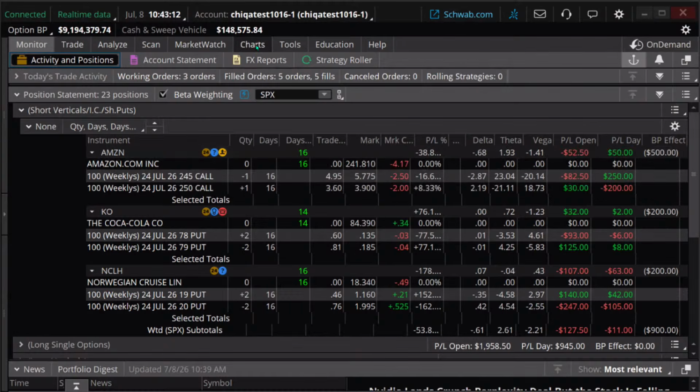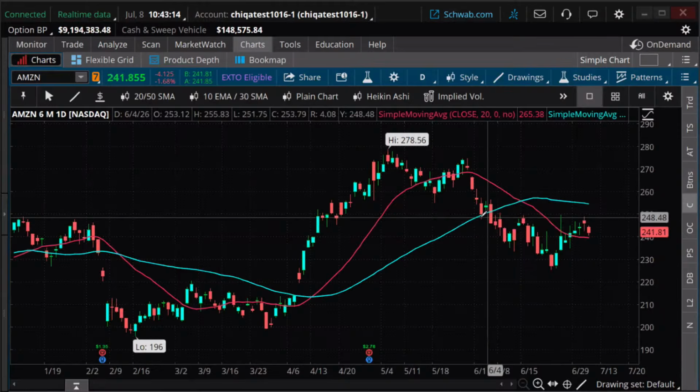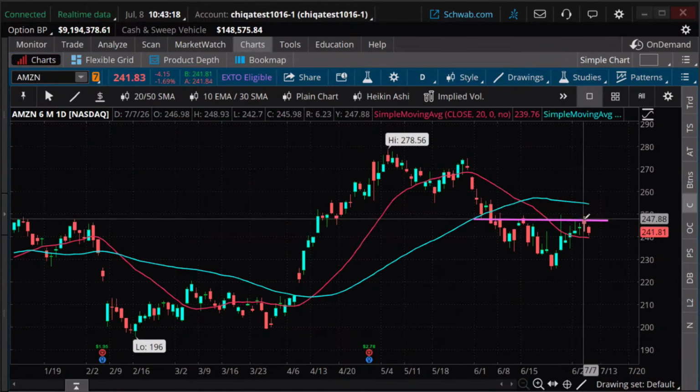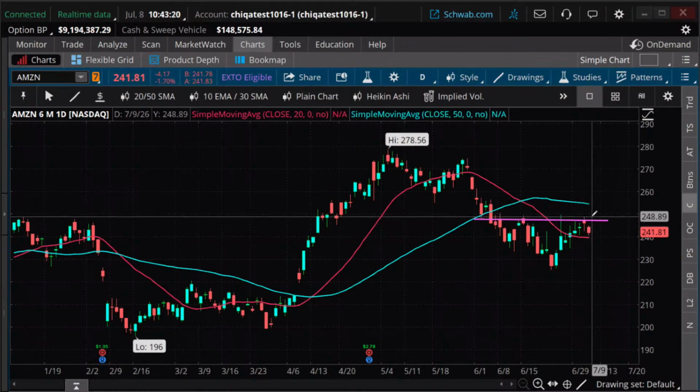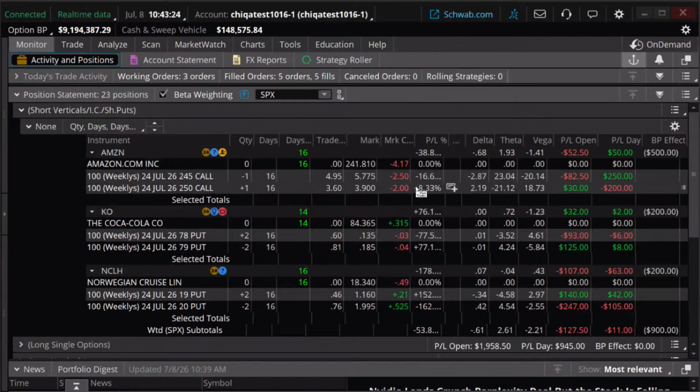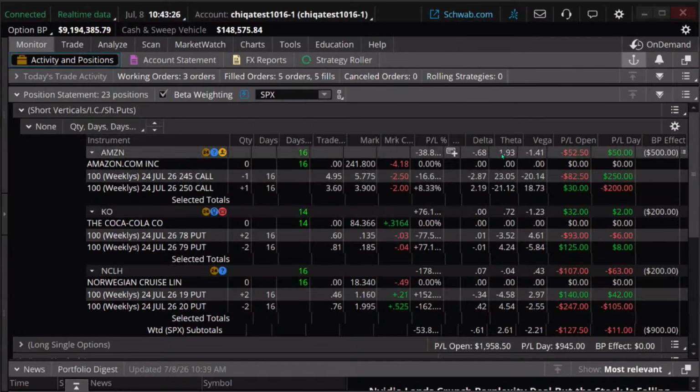Am I still bearish on it would be the decision here. I'd say I'm willing to stick with this and call this a resistance level. If we break above here, we'll probably look to get out. Otherwise, I'm going to say my time decay is still helping me out on that trade. I'm willing to give that a little bit more time.